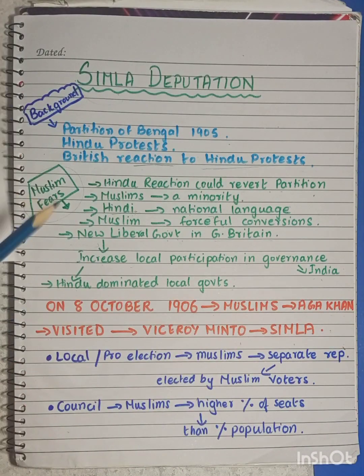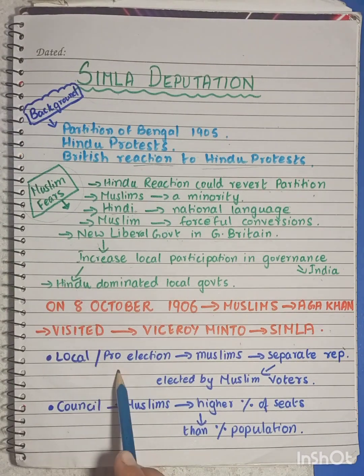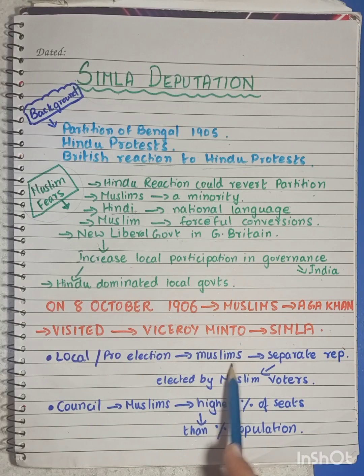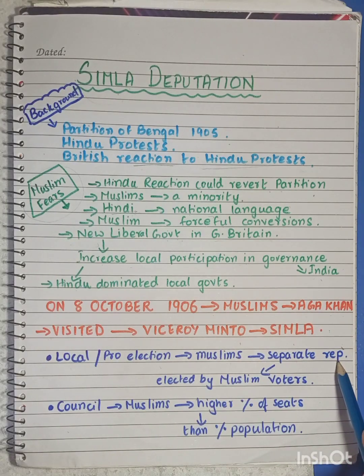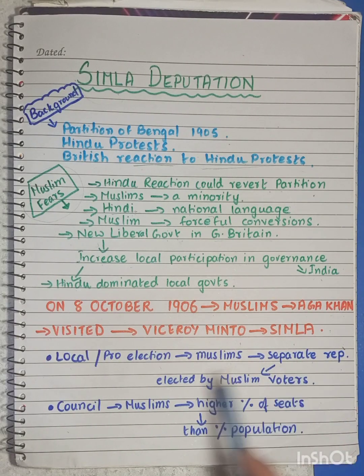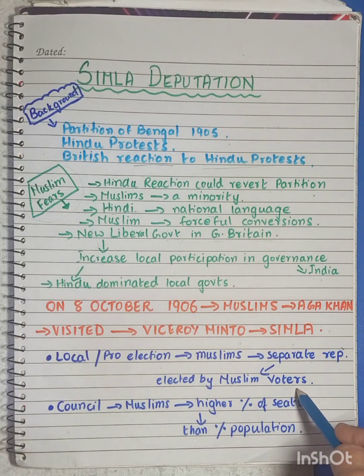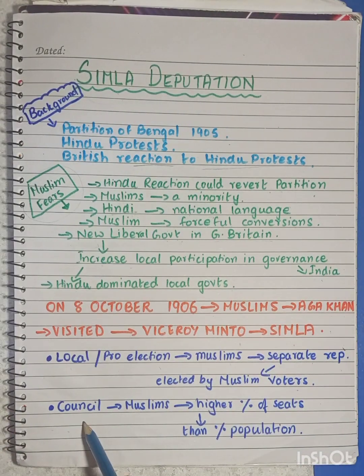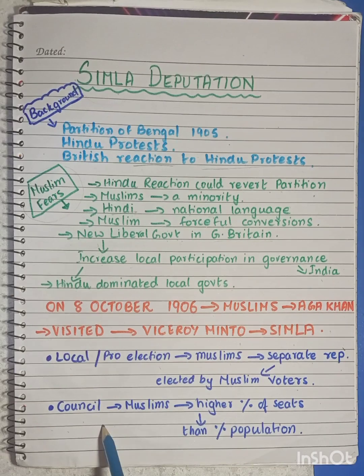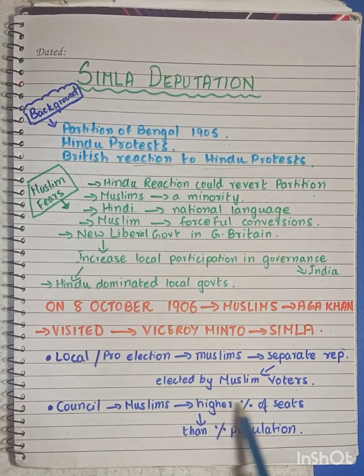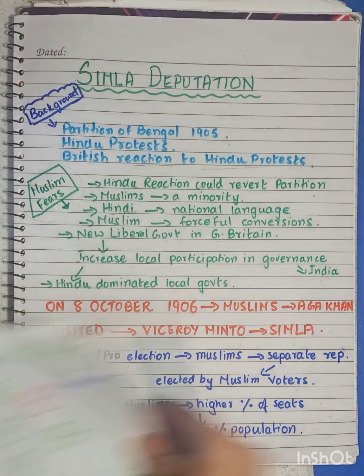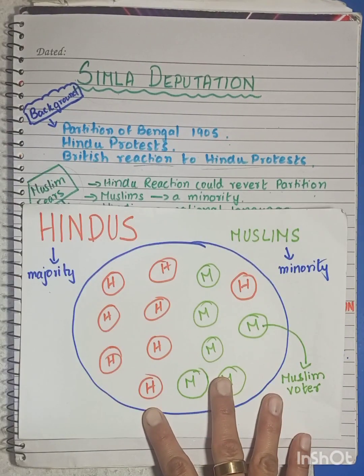So the two most important demands that the Muslims put forth were that in the local and in the provincial elections, the Muslims should have separate representatives. And those separate representatives should be elected by Muslim-only voters, right? Secondly, in the local bodies or local councils, the Muslims should be given a higher percentage of seats than their percentage of the population. Now, to understand this, look at this diagram.